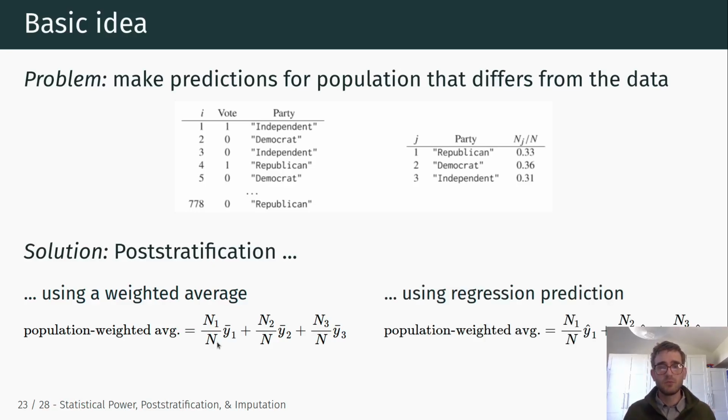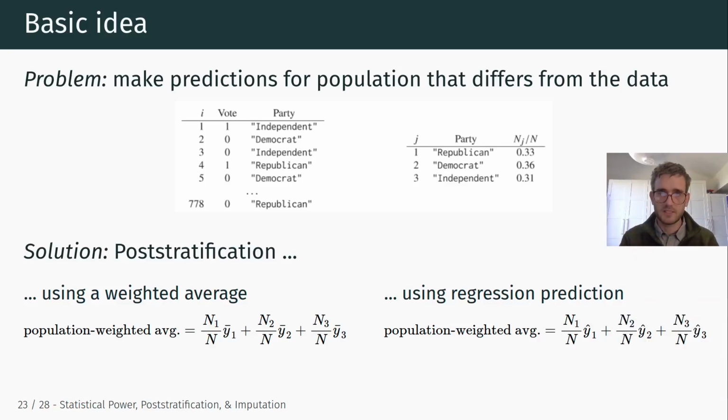In order to achieve the same goal of reweighting our sample predictions and adjusting them to match the population, we can also use regression prediction.